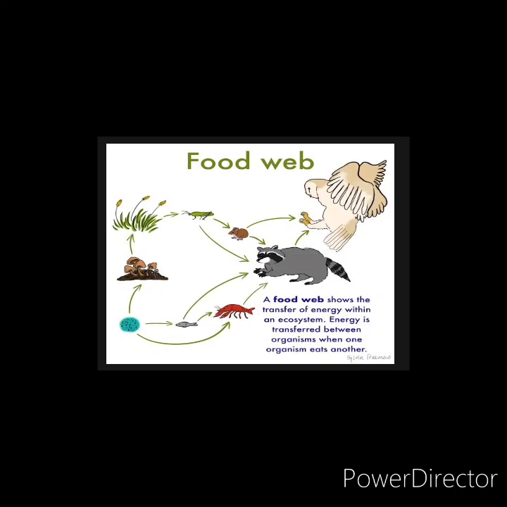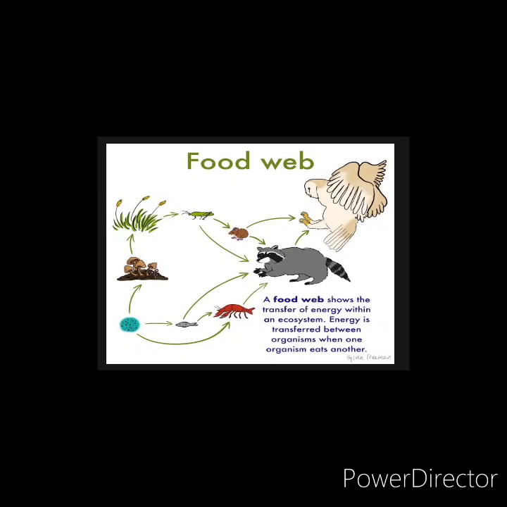Here you can see the microorganisms in the water are eaten by the fish. The fish is eaten by the crabs. The crabs are eaten by the wolf. Now the microorganisms help the decomposers to decompose, and the decomposers help other plants to grow. So there is an interlinking of organisms. It is not in one path. It doesn't exist independently.